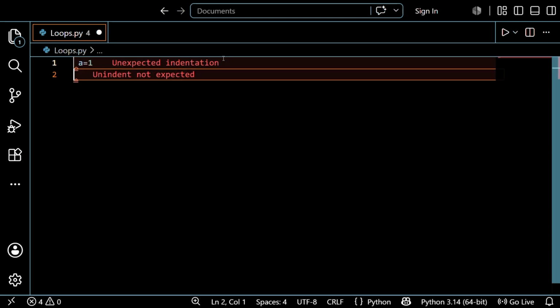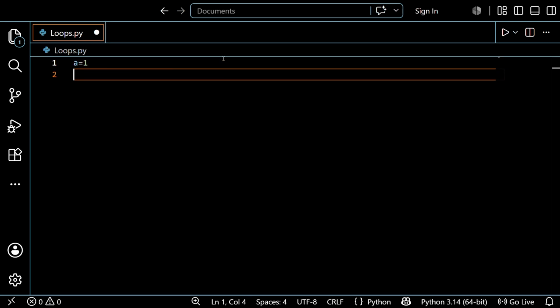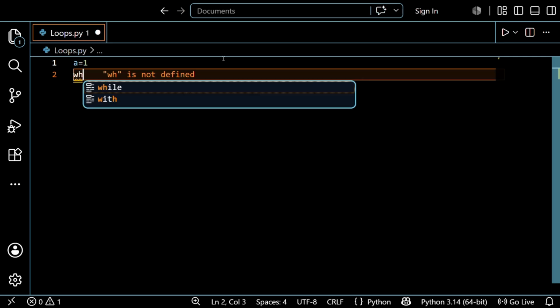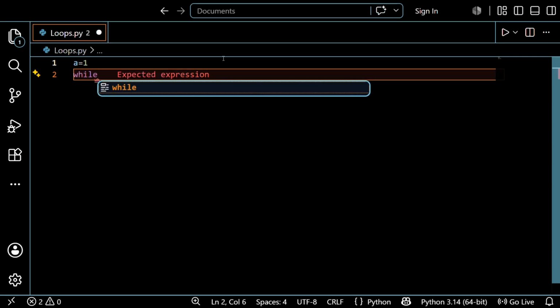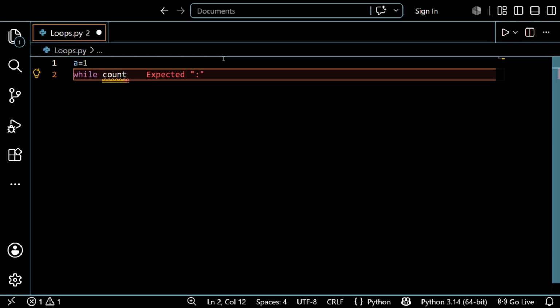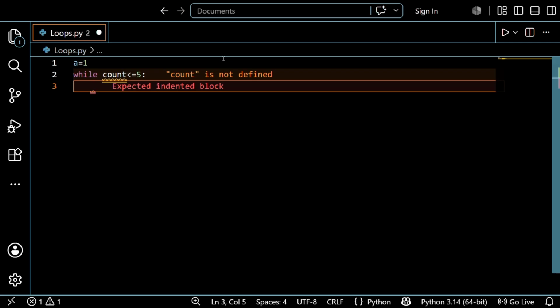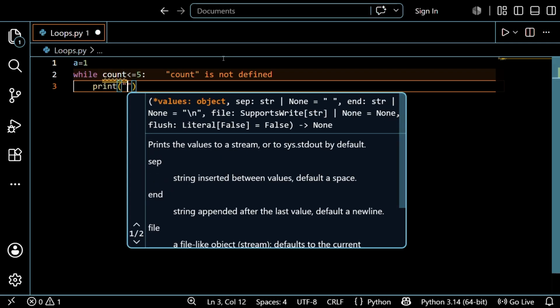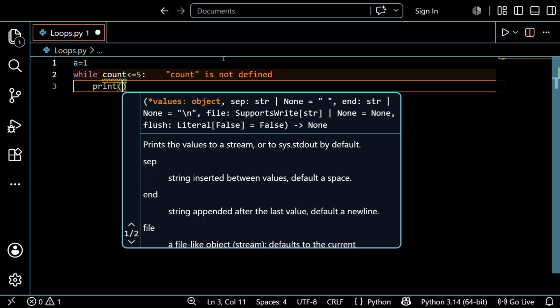After that, I want to explain the while loop: while count is less than or equal to 5, and the colon is a must, guys. Then print, I just want to print the numbers 1 to 5 in the output.